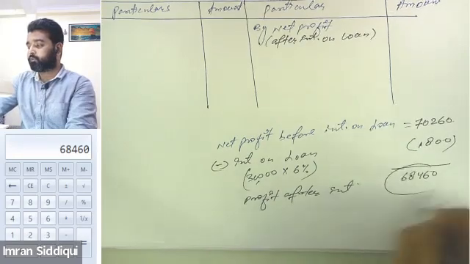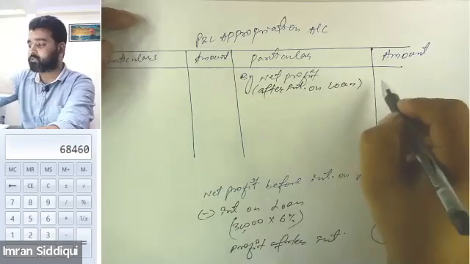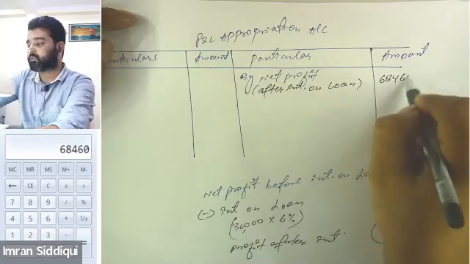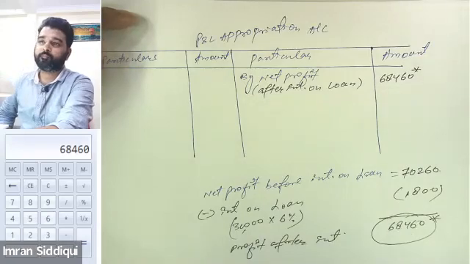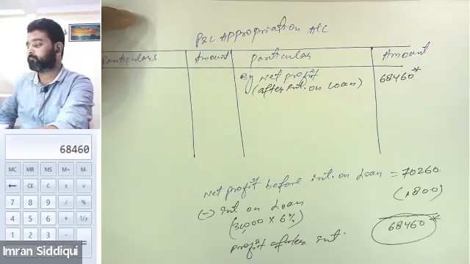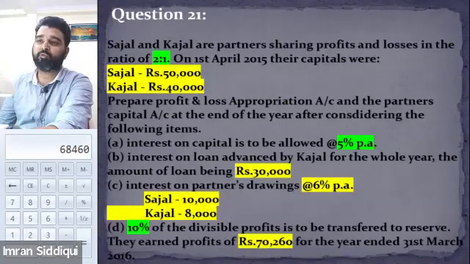68,460. Now this profit needs to be recorded under the Pnl appropriation account. 68,460. Is this clear, both of you? Aman and Halima? Yes, sir. Why haven't we written the net profit as 70,260? Because this profit is before the interest on loan.